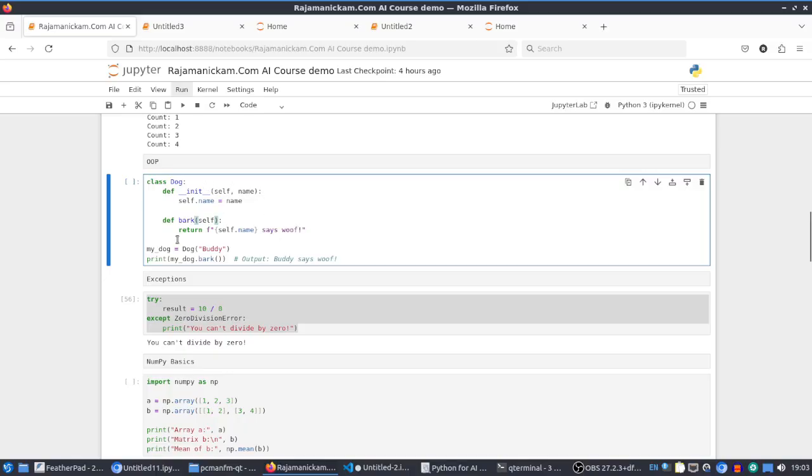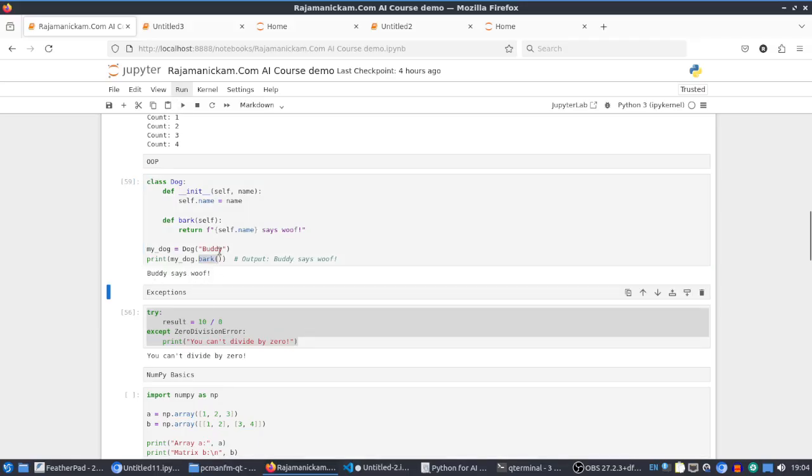The name is passed through the constructor, right? So while creating the object, that name is passed, and when we use this bark with that object, it is saying that the dog says woof, right? That means the dog says, just passing this name, I mean this string, and combining here using f string.